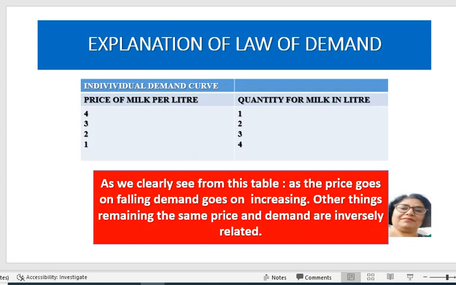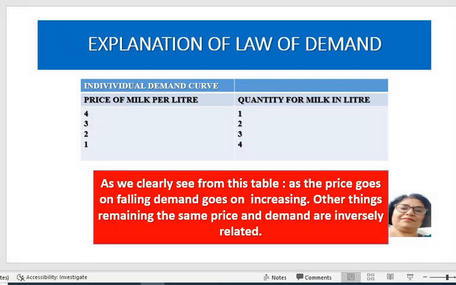Individual demand schedule shows the demand of one person at different prices during that period. As we clearly see from this table, as the price goes on falling 4, 3, 2, 1, the demand goes on increasing 1, 2, 3, 4. As the price goes on falling, demand goes on increasing, other things remaining the same. Price and demand have an inverse relation.